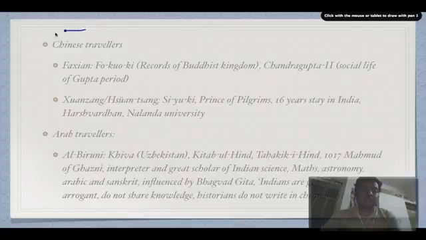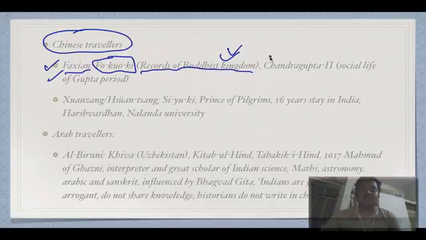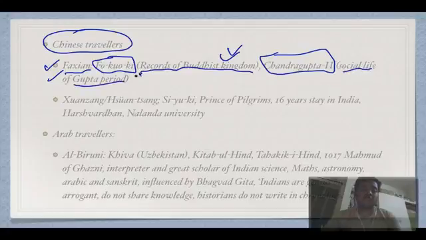Then we have something called as Chinese travelers. The two famous are Faxian. He wrote a book called Fo Kuo Ki. Just remember this name, Records of Buddhist Kingdom. And he came in the time period of Chandragupta II. He talks about social life of Gupta period.